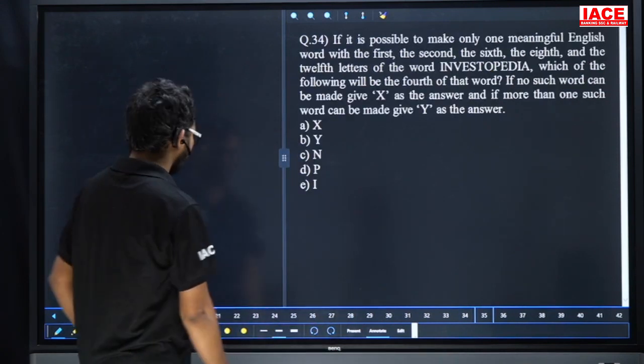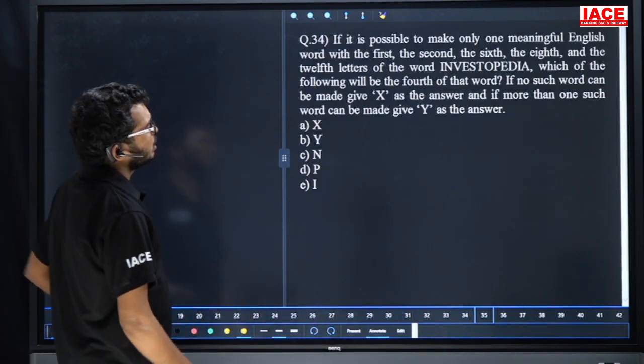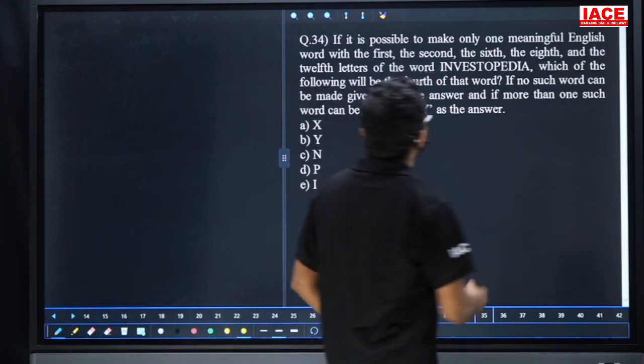Question number 34. If it is possible to make only one meaningful word with the first letters of the given words.